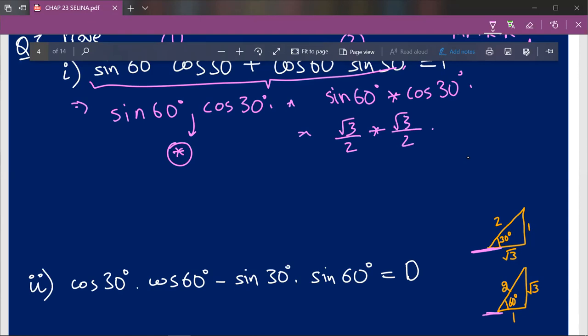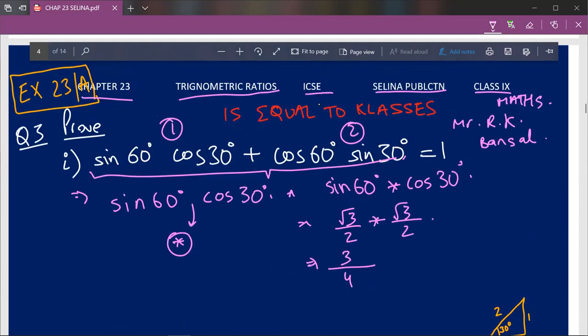And root 3 into root 3 is 3, and 2 into 2 is 4. So our final value will be 3 upon 4. And the question is not completed. We have only found the value and answer for the first part. Now we'll move on to our second part.